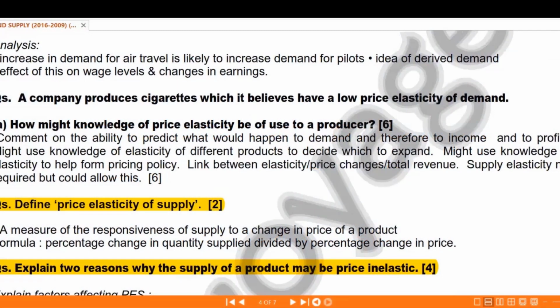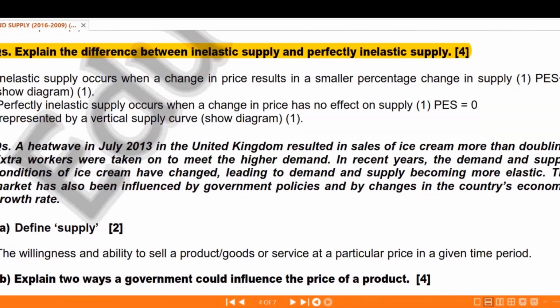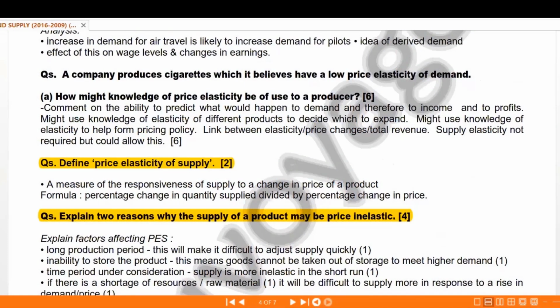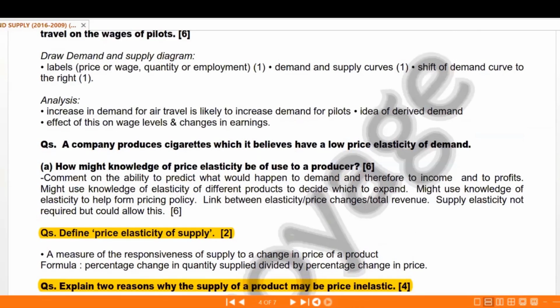Explain 2 reasons why the supply of a product may be price inelastic. 4 marks. Explain the difference between inelastic supply and perfectly inelastic supply. Explain 2 reasons why the supply of a product may be price inelastic. Now you know the factors we just did, price inelastic. Who wants to answer this?